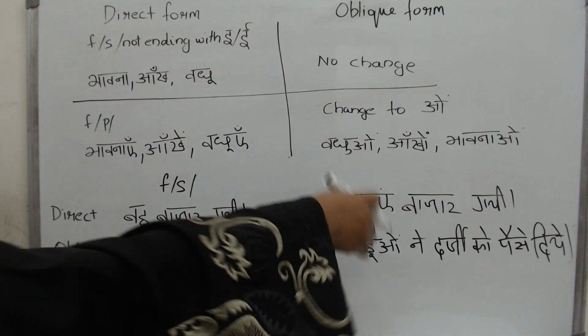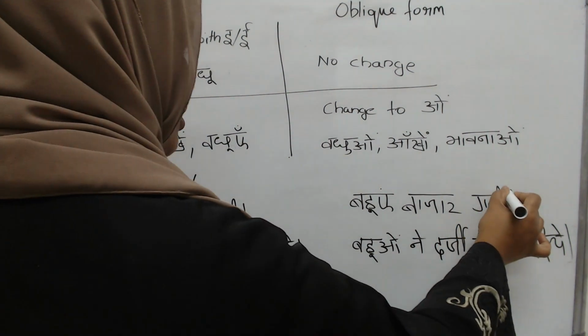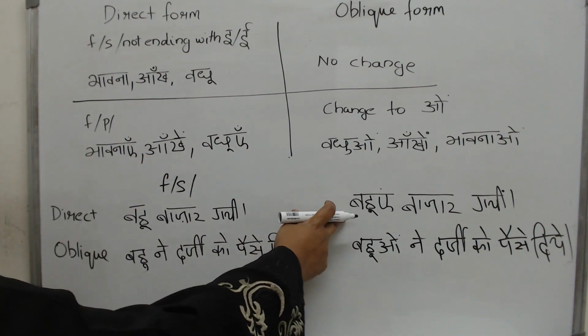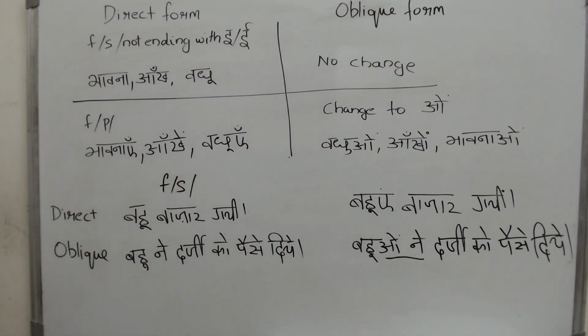But here what is happening? If that person is Murli, maybe he has more than one son. That means he has daughters-in-law. So this is what bahu is. It is not daughter-in-law, it is daughters-in-law. All of them, 3 of them or 4 of them, all of them went to the market. And what did they do? All of them gave the money to the darzi. Then bahuein bazar gayi, bahuon ne darzi ko paise diye.